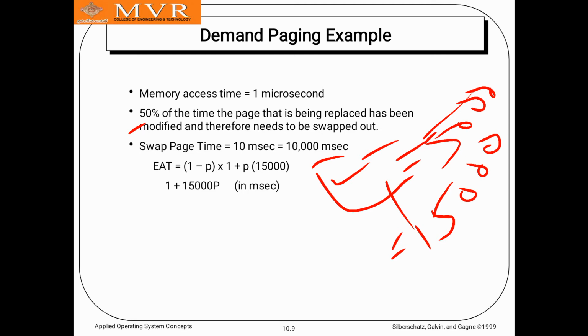Okay, so the effective access time is (1 minus p) into 1 plus p into 15,000, so it is 1 plus 15,000 p in milliseconds.